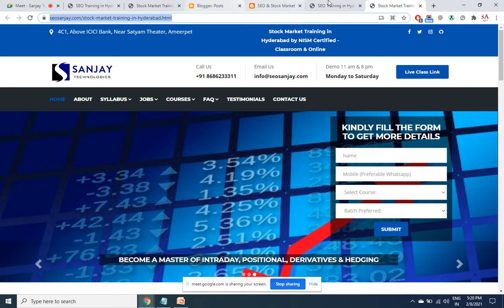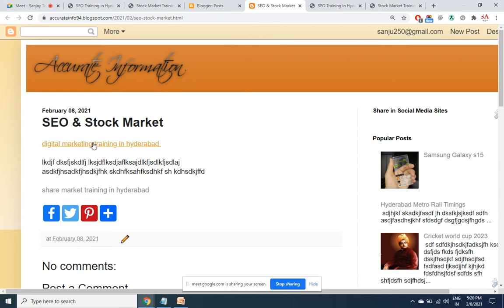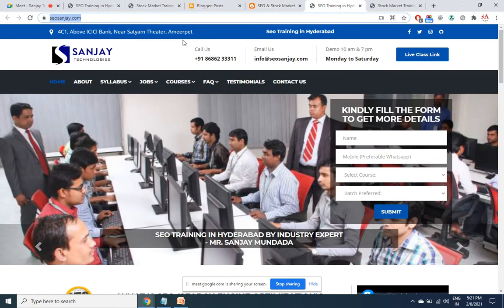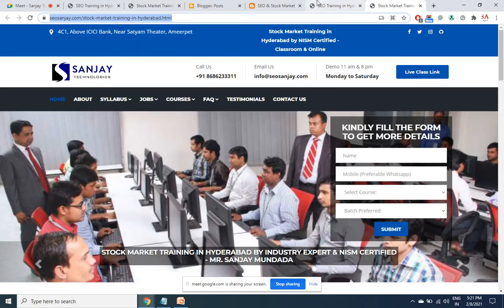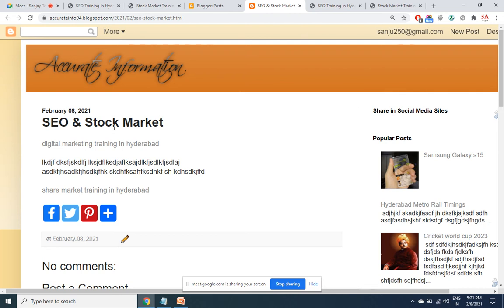So I've got the point for the home page for the topic SEO, digital marketing training in Hyderabad. So when a search is made on digital marketing training in Hyderabad, 1 point for this page, 0 point for this page. Search engines are never going to join the points for all the pages. They are going to compute the marks separately for every page. So one page with heavy marks in SEO has got no benefit to the other pages. Every page has to struggle hard. Every page has to get its backlinks separately. Only the pages which have got the backlinks are going to perform, the rest of the pages will not.